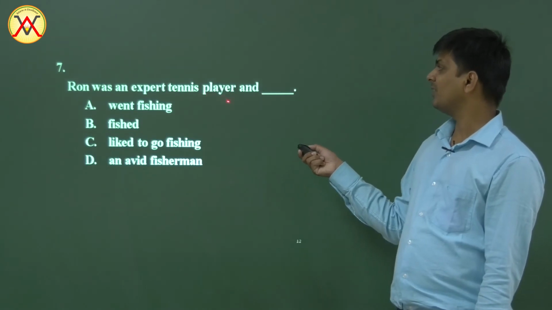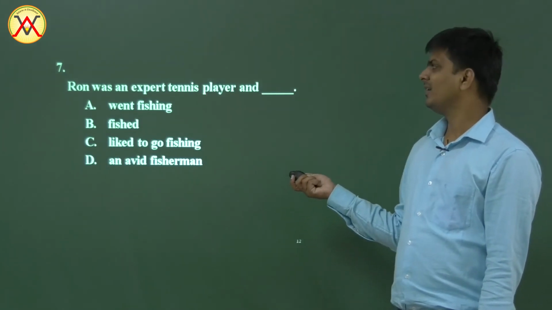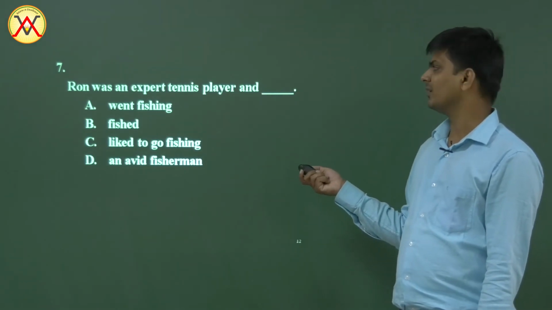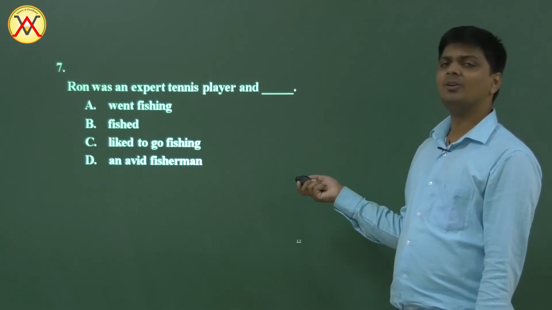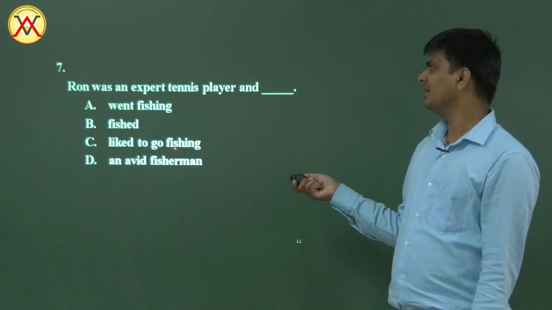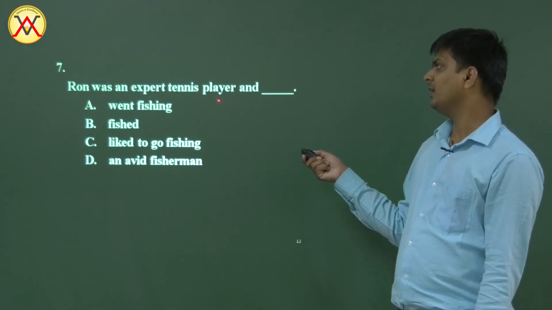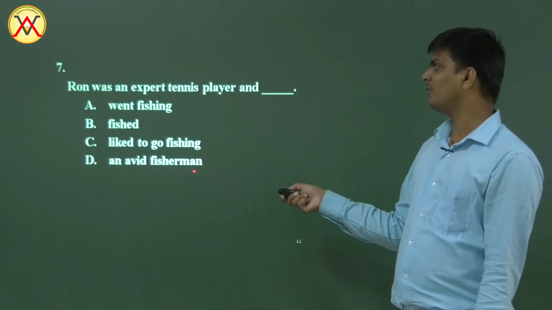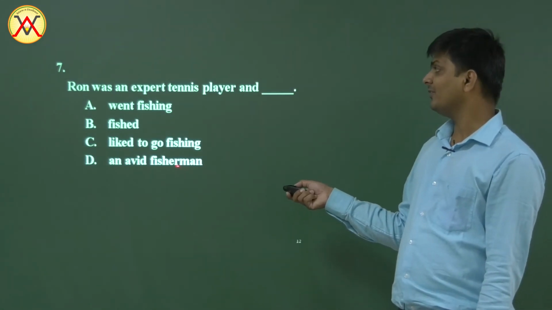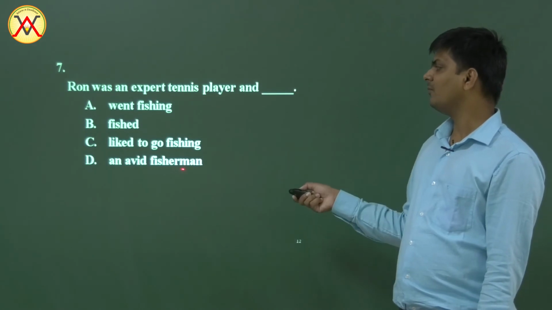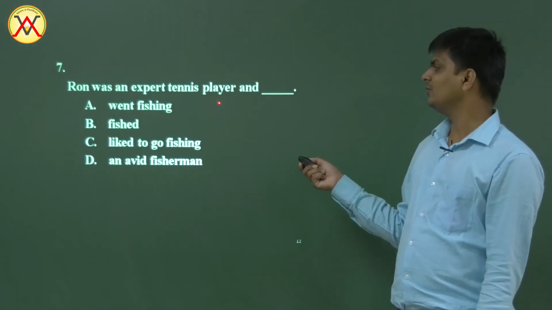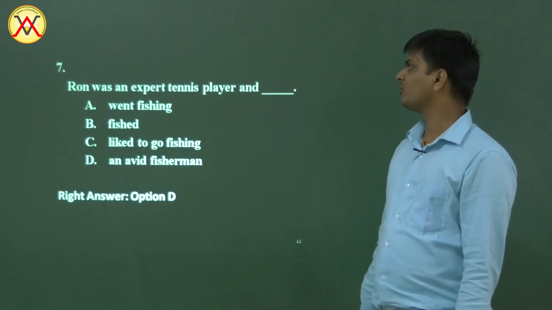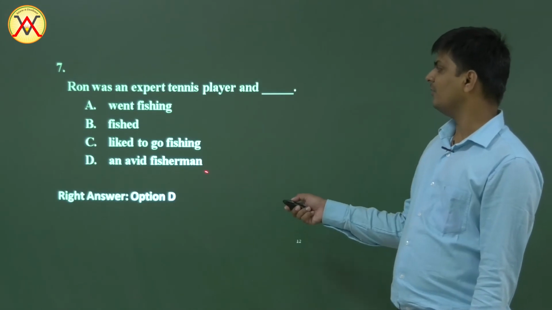Fished. Ron was an expert tennis player and fished. No. It should be Ron was an expert tennis player and fisherman or something. Again, it is wrong because we have an adjective and a noun here. An avid fisherman. Well, here we have an adjective and a noun. An avid fisherman. So it makes sense here. Expert tennis player and avid fisherman. Adjective noun structure. So option D is right. Ron was an expert tennis player and an avid fisherman.